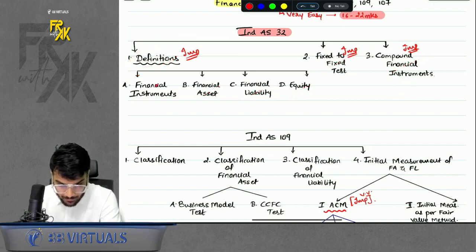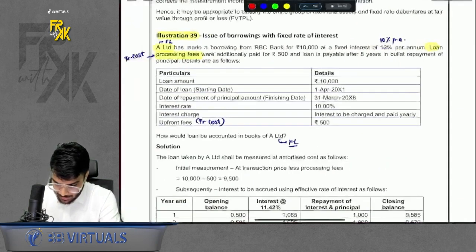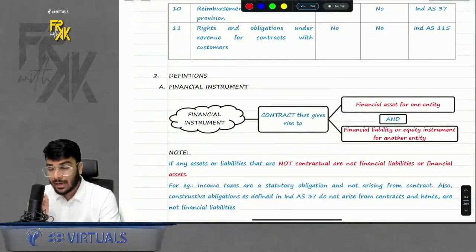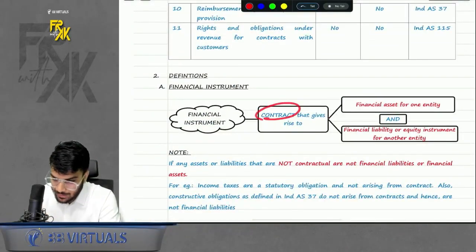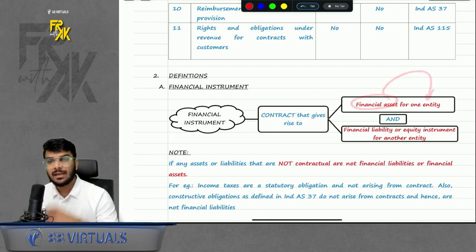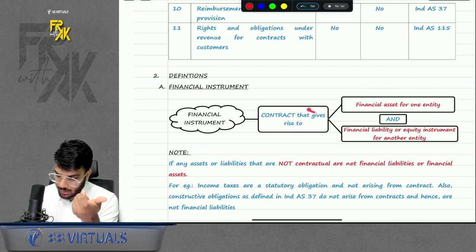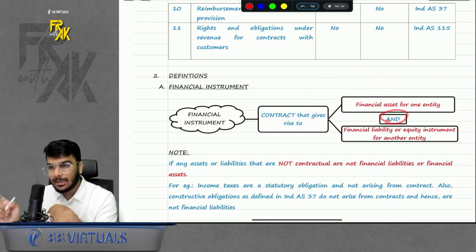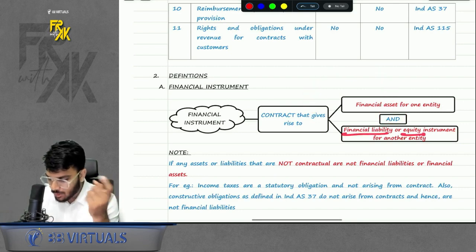Acha, what about the definition of financial instrument, sir? It is a very simple definition. See, if you want to see the definition of financial instrument, now you can understand it. It says it is a contract that gives rise to a financial asset for one entity, and for the other party, it is either a financial liability or an equity.